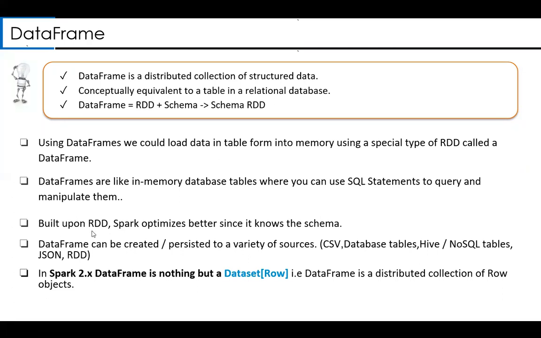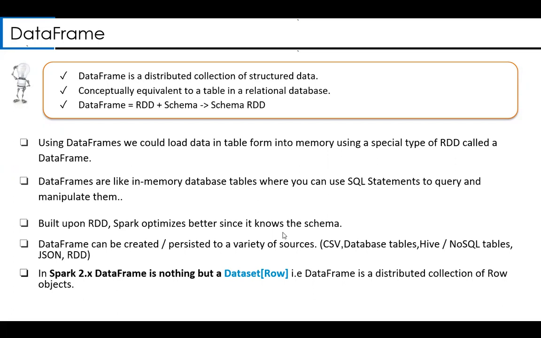Definitely everything sits on top of the Spark core RDDs, but Spark optimizes because it knows the schema. This point is very important. So a lot of optimization techniques are applied on data frames. And since it knows the schema, it will internally do a lot of optimizations. That point is very important to be noted.